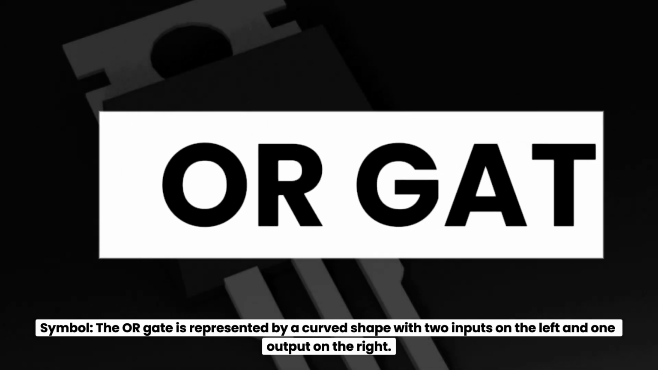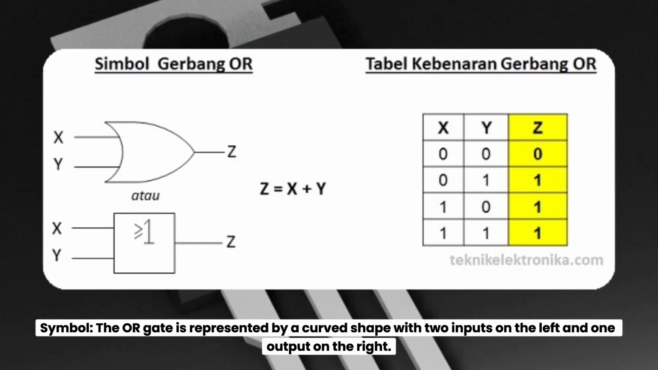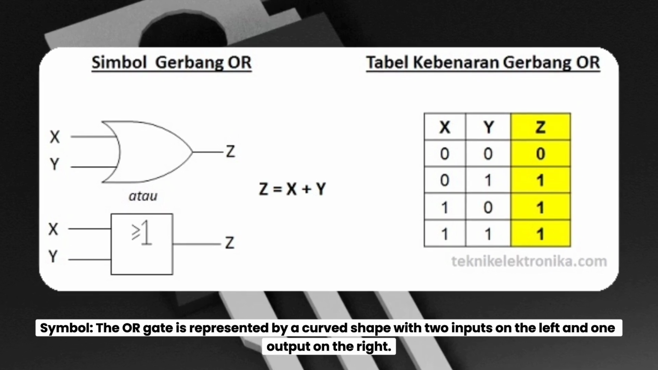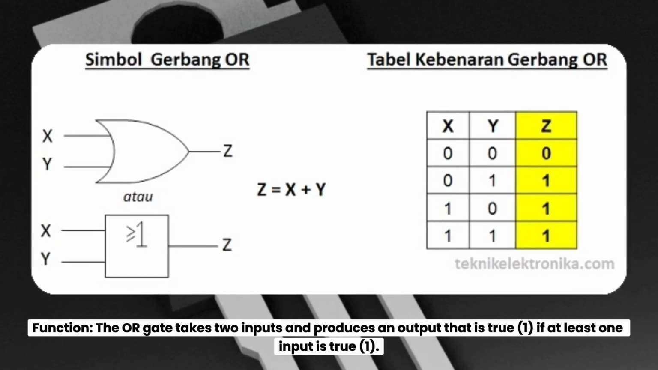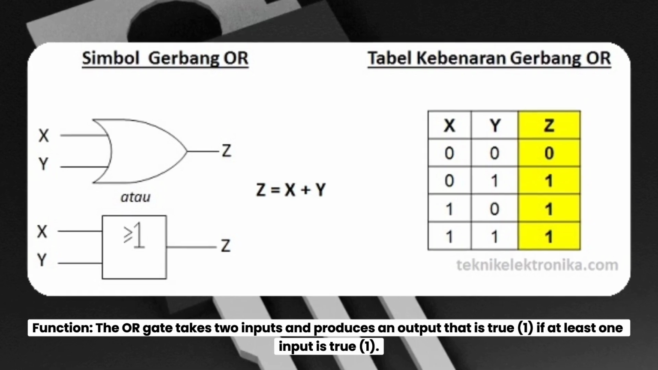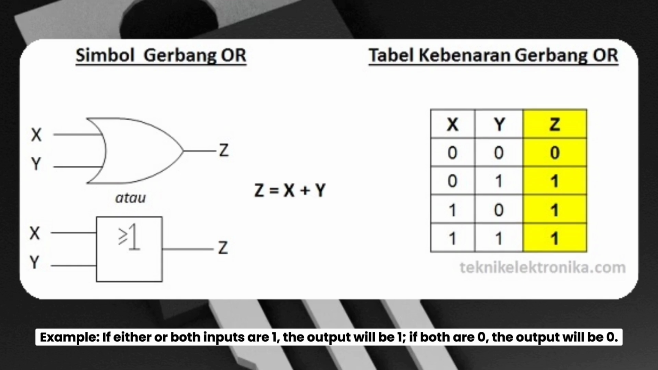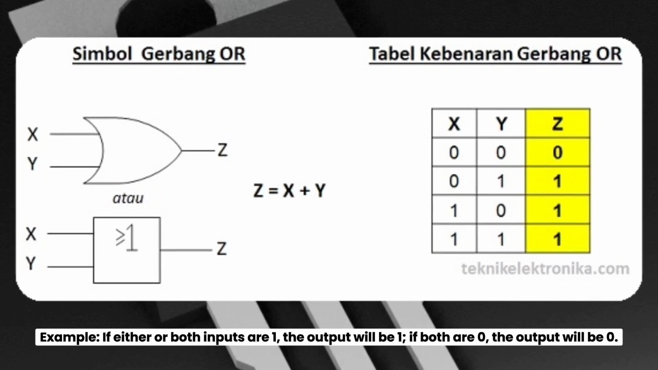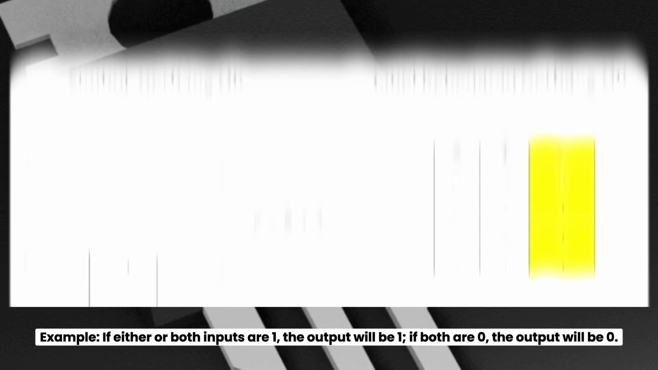OR gate. Symbol. The OR gate is represented by a curved shape with 2 inputs on the left and 1 output on the right. Function. The OR gate takes 2 inputs and produces an output that is true (1) if at least 1 input is true (1). Example. If either or both inputs are 1, the output will be 1. If both are 0, the output will be 0.